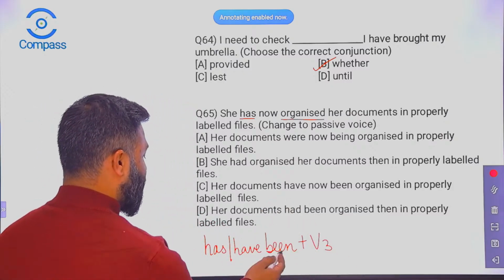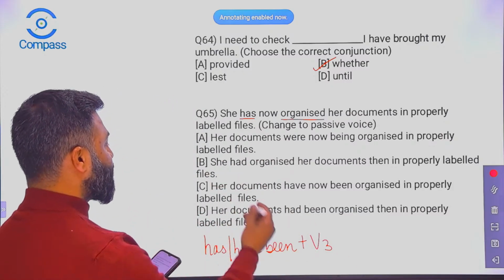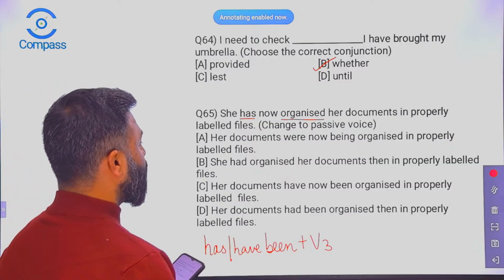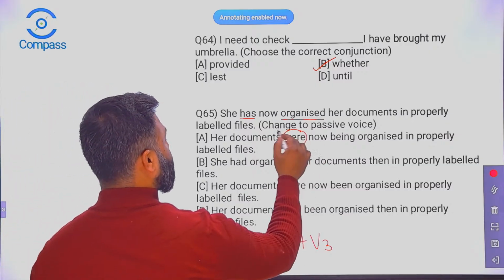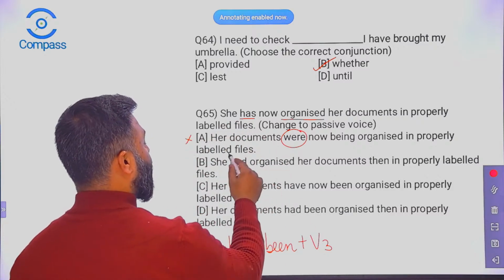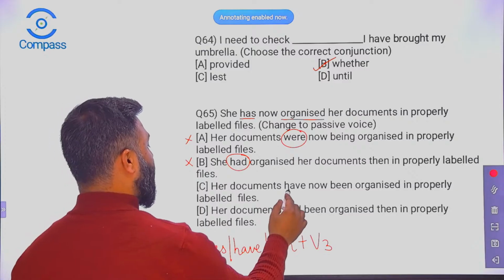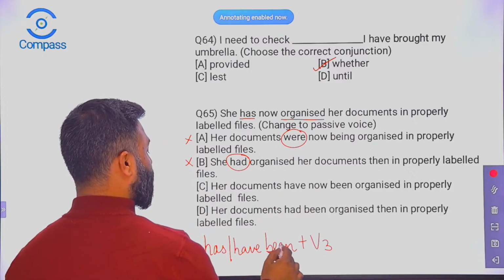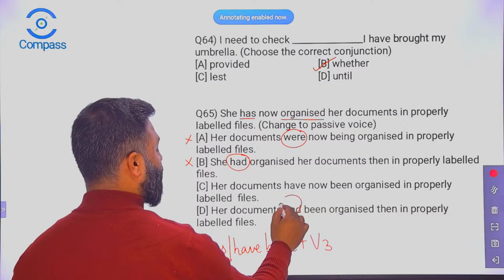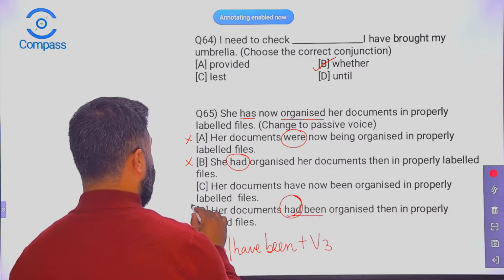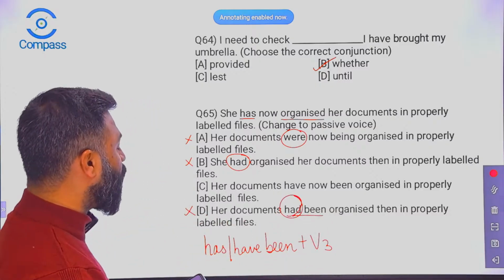Do we see anything like this in these sentences? Let's find out. I see were, so that's wrong. I see had, that's wrong. I see have and been, both. And here I see had been, which is again wrong. So we are left with option C.